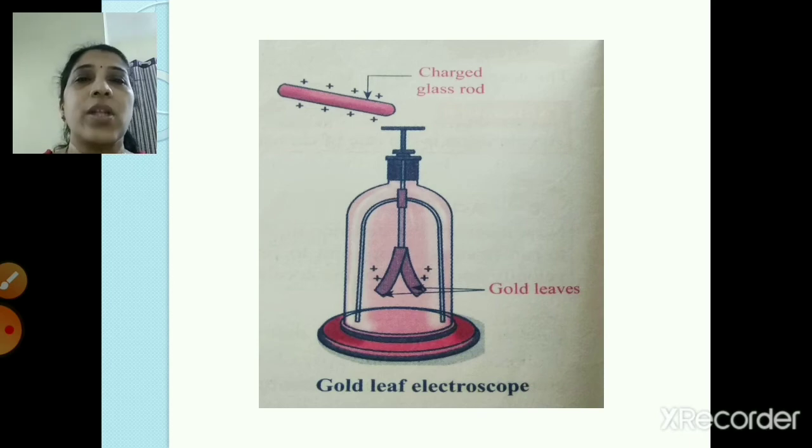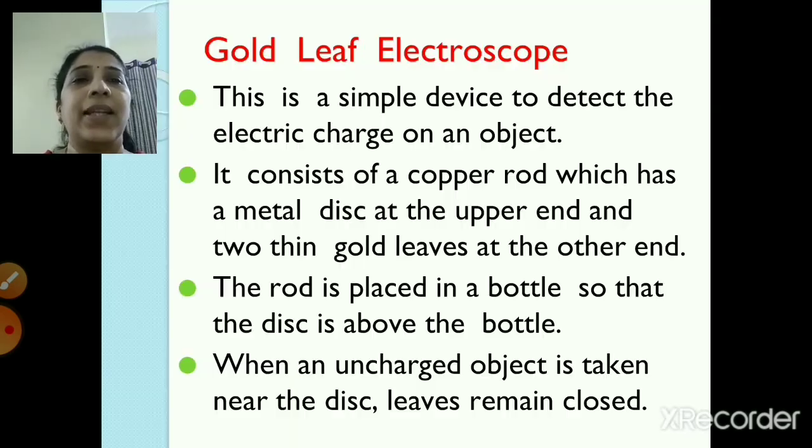So I hope, students, you have understood this gold leaf electroscope. Now let's see in detail. The gold leaf electroscope is a simple device to detect the electric charge on an object. It consists of a copper rod which has a metal disc at the upper end and two thin gold leaves at the other end. The rod is placed in a bottle so that the disc is above the bottle.